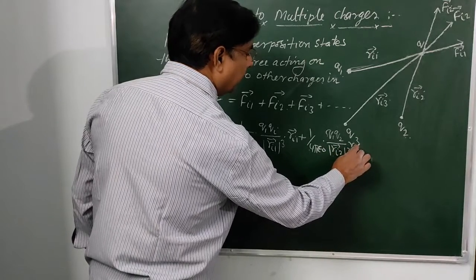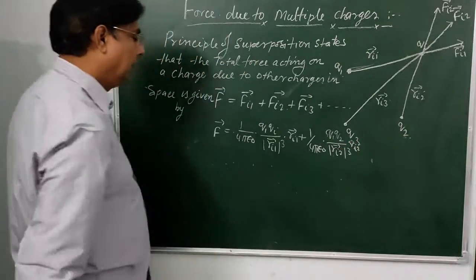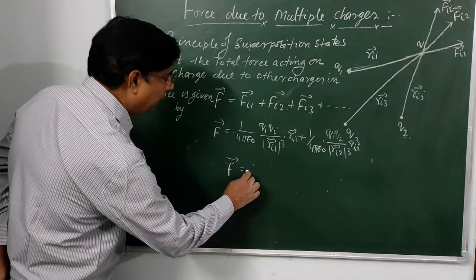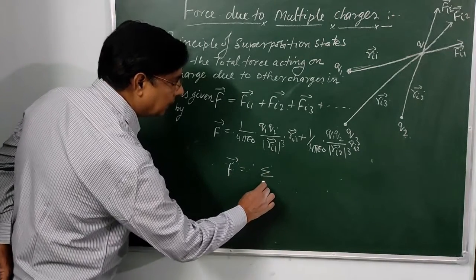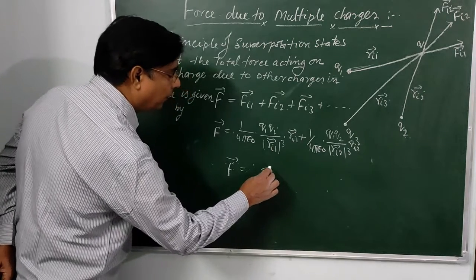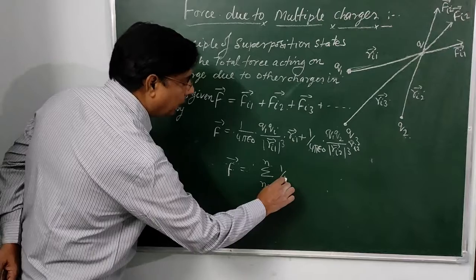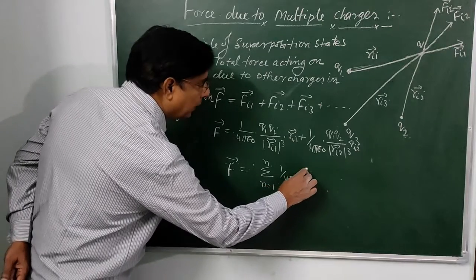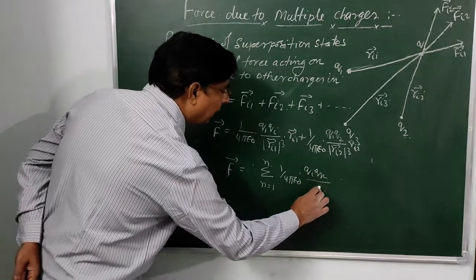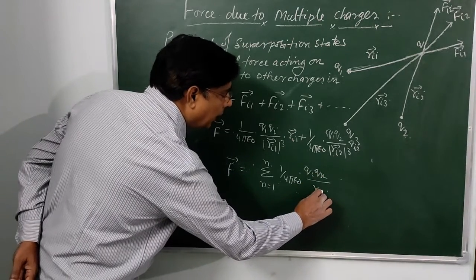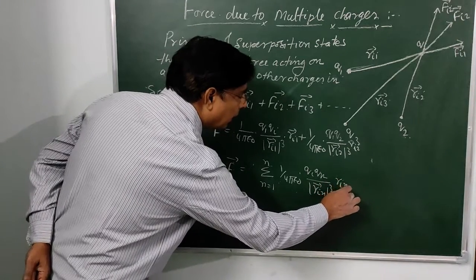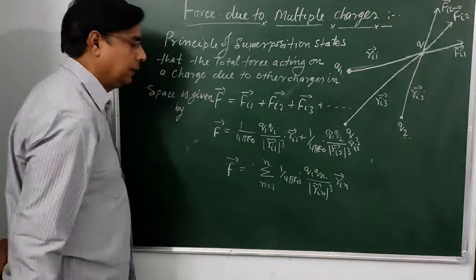Like this, we can write the other forces, or we can write F equal to summation n equal to 1 to n, 1 upon 4 pi epsilon naught qi qn divided by rin whole cube into rin vector, like this.